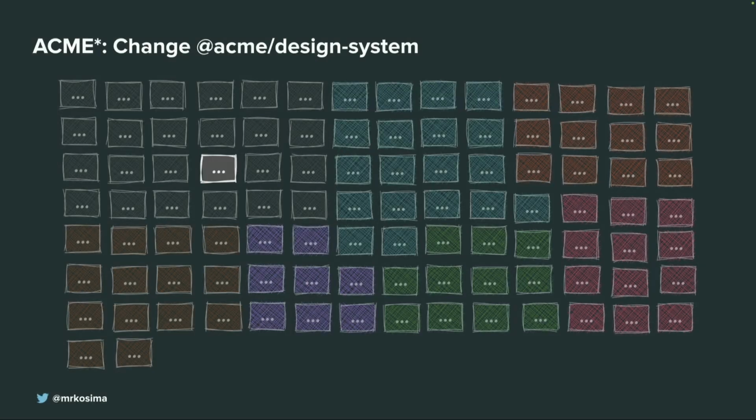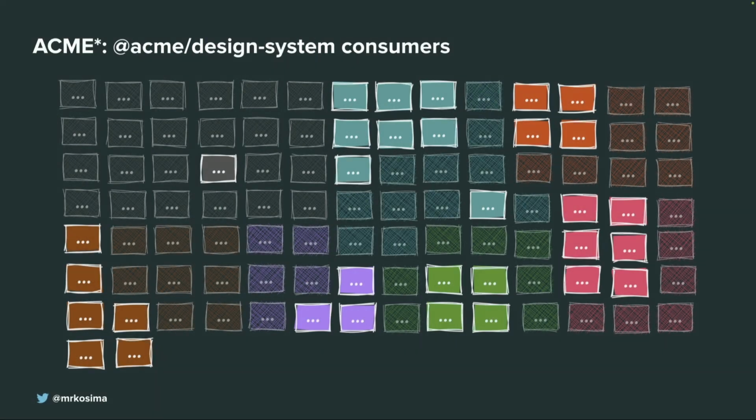So let's say we have a small example. We have the Acme design system package, and we, for instance, update a button in this package. It basically leads to many changes in many places and many consumers of this library. It's really tricky, and it was working well. And we had a lot of automation in place to update dependencies, to orchestrate them, and so on.